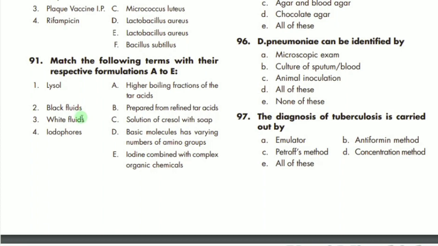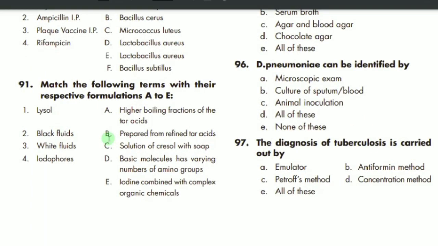A. For white fluid, the correct option is prepared from refined tar acid. So B, for the 3, B is the correct. For 4, iodophores. What is iodophores? Iodophores are mostly iodine combined with complexes, so E is the correct.